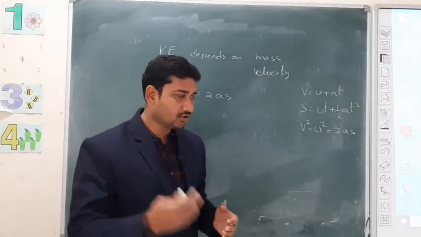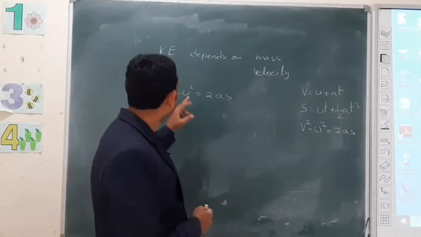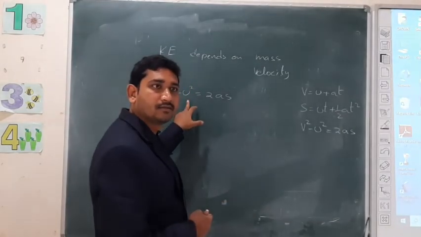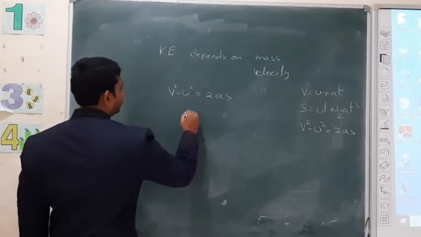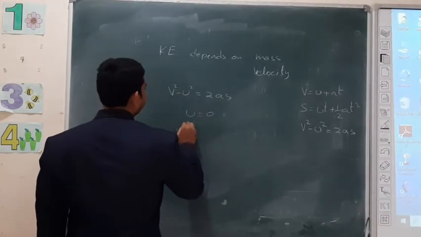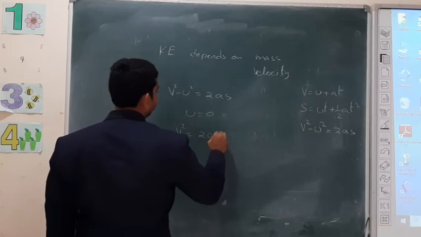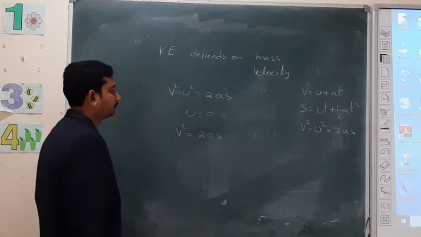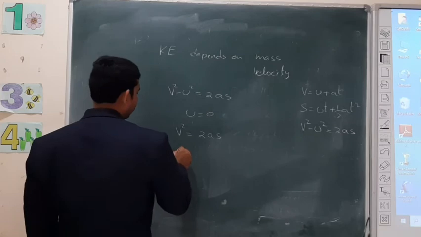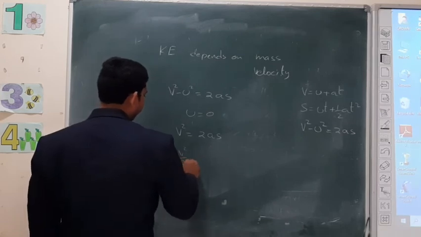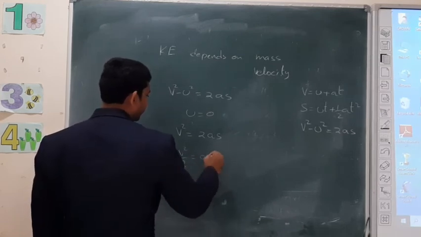Why? Because it started from rest. So I am taking u equals 0. Now v square is equal to 2as. Sending this 2 to this side, v square by 2 is equal to as.